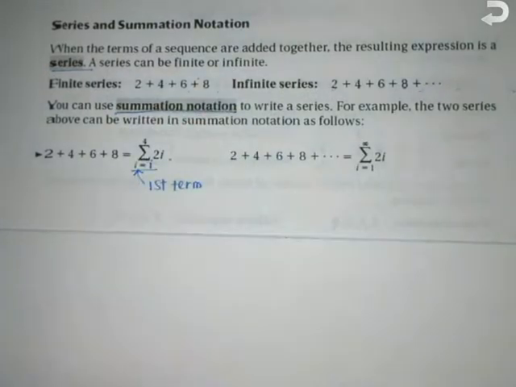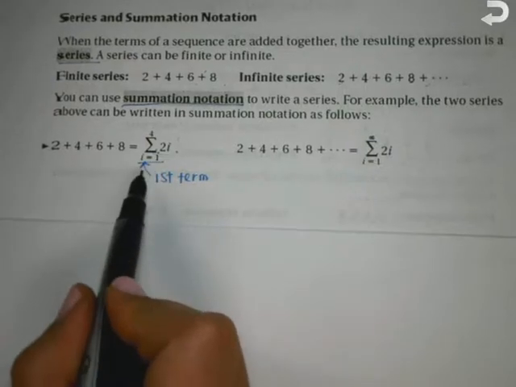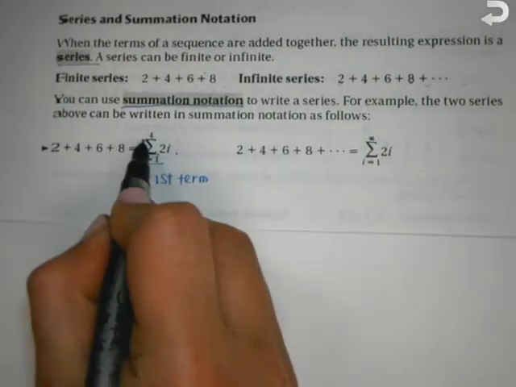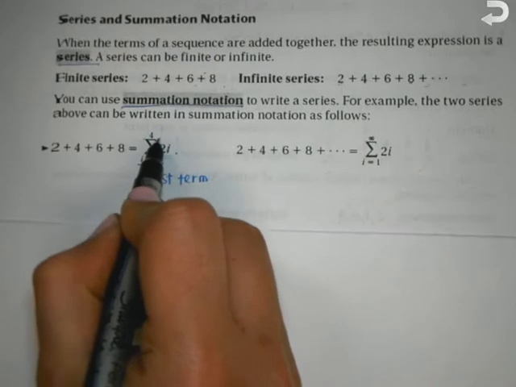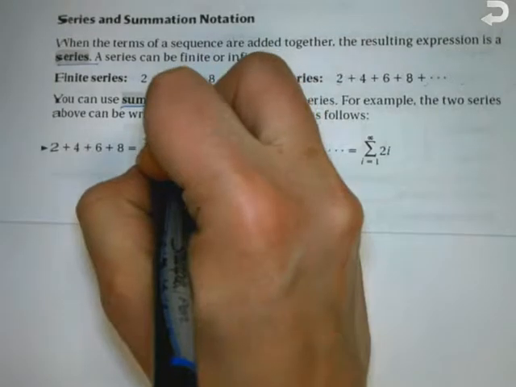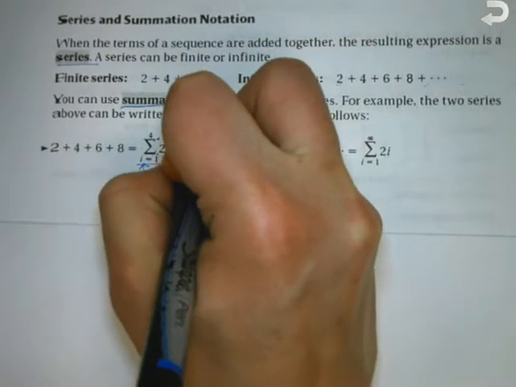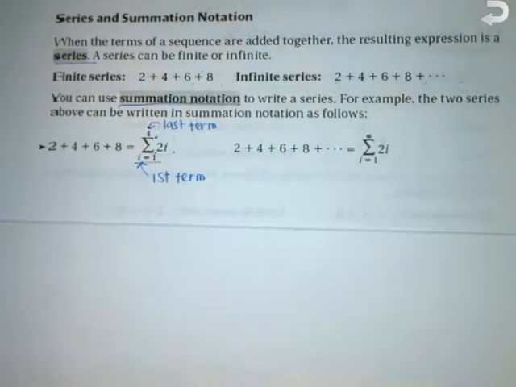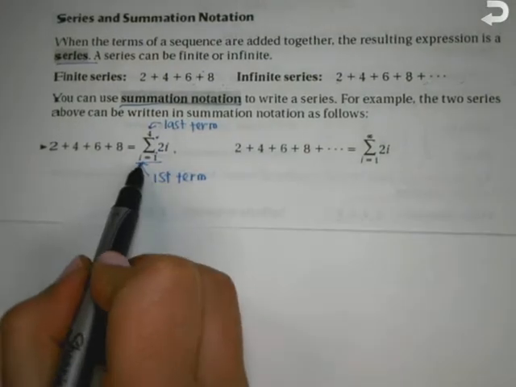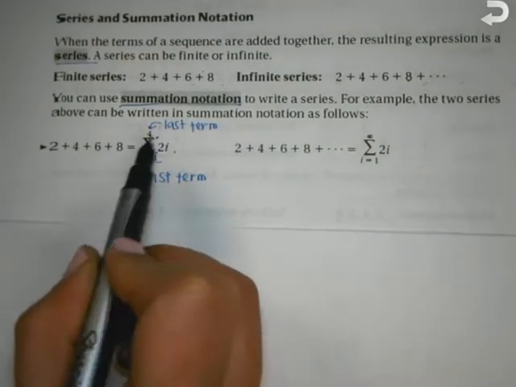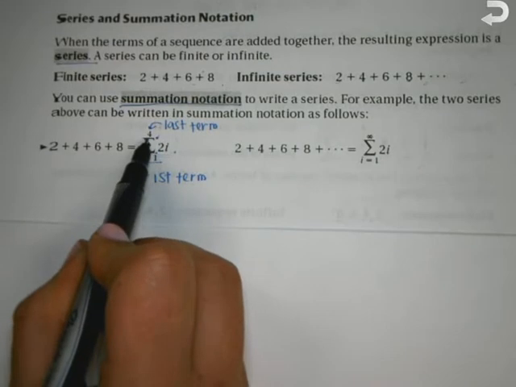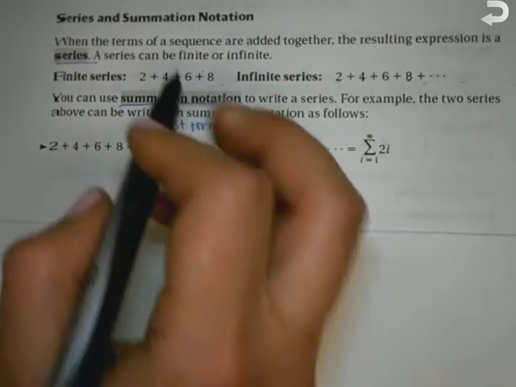The number on top is your last term. So they're telling you where to start or where to stop. So for the sum, they're saying I want you to start at the first term and add them all up until you get to the 4th term. And then inside is the equation or the rule. How do I get each term?